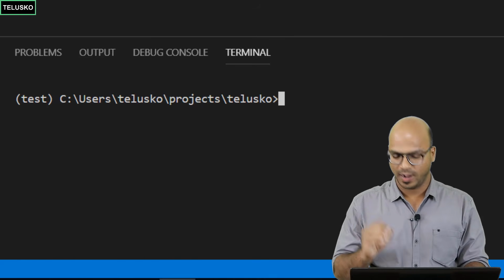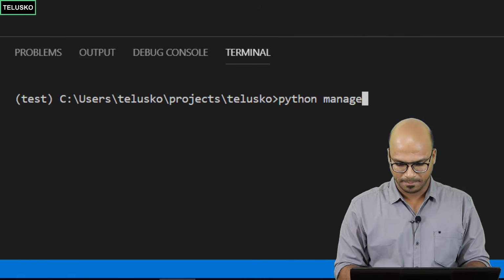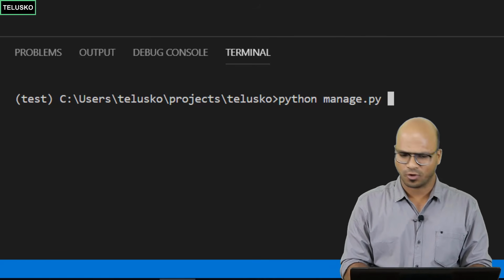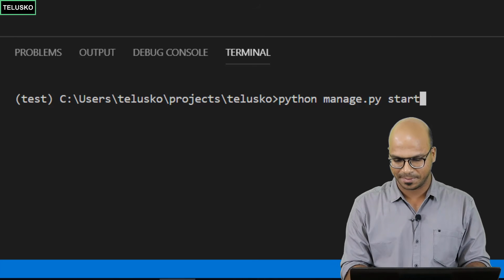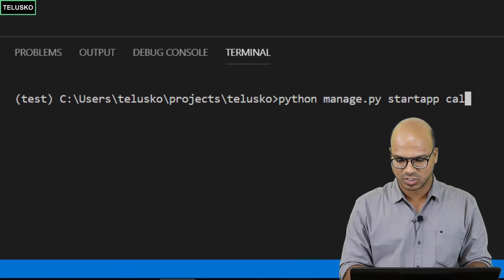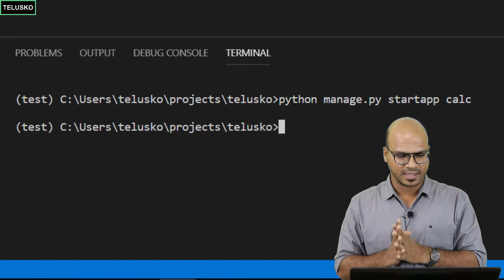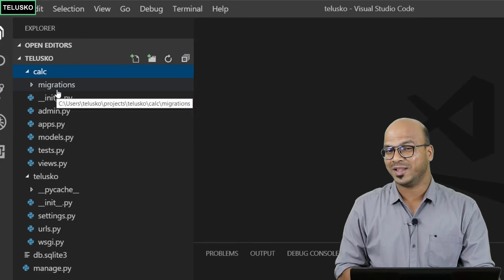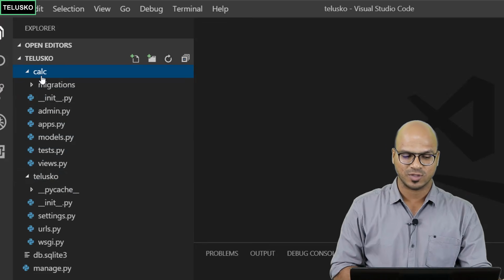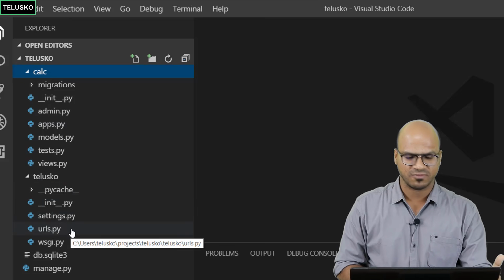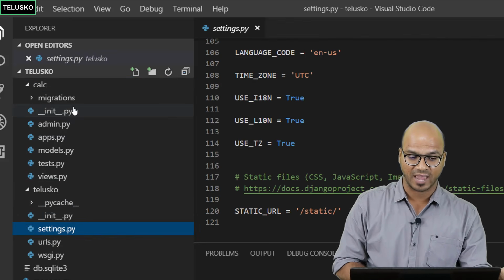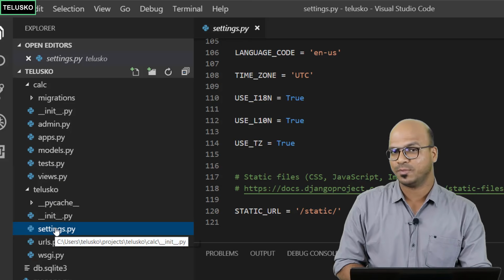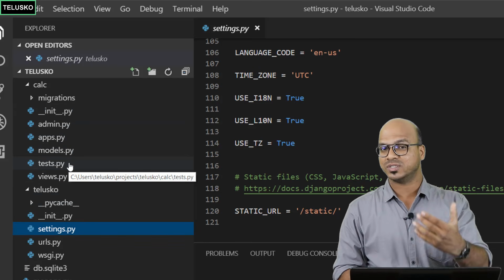Now we have to fire a command. We have to say python manage.py. Oh, we forgot one more thing. You have to say startapp. That's what you do. You have to say startapp and mention Calc. The moment you hit enter, now you can see on the left hand side, we got a Calc. This is basically your app. So this is your project Telusko and this is your app. Now you can see we have some different files there. We have a settings here, but we don't have settings here, because this settings is for the project and every app will have its own stuff.